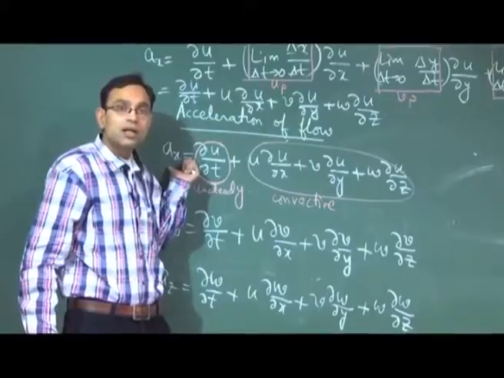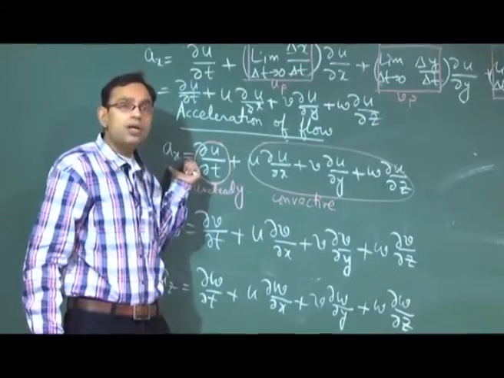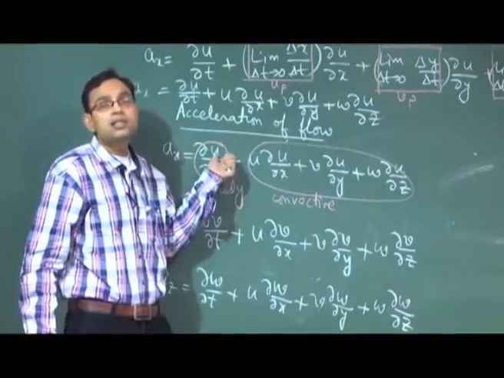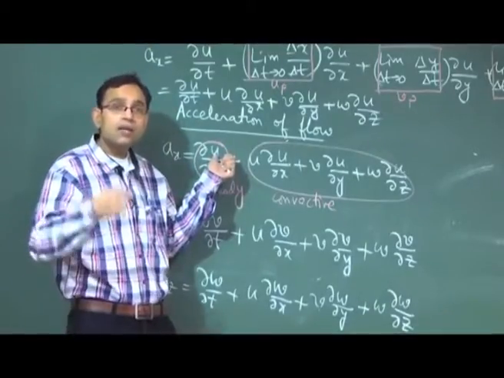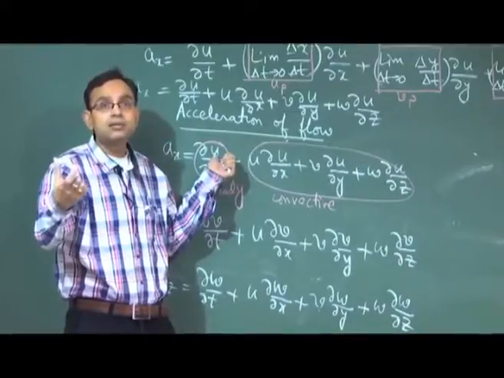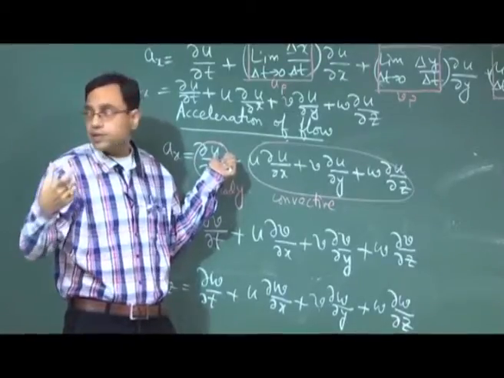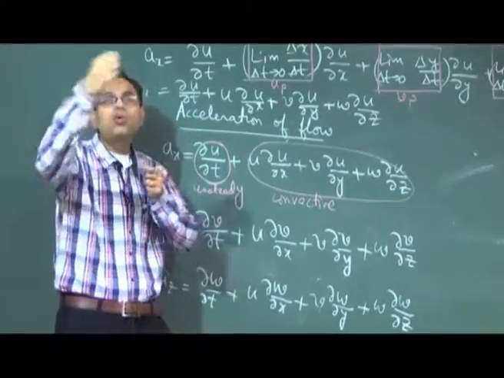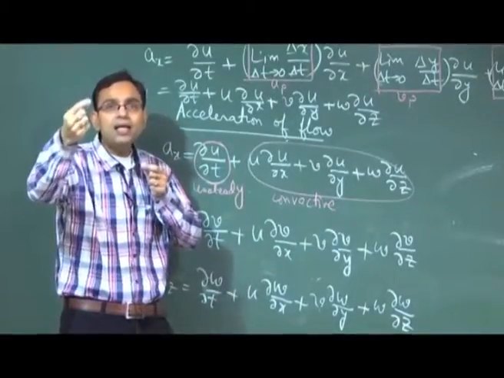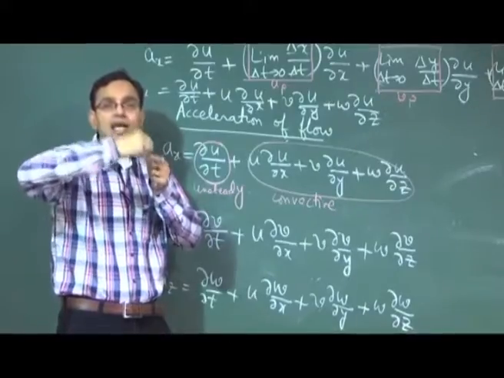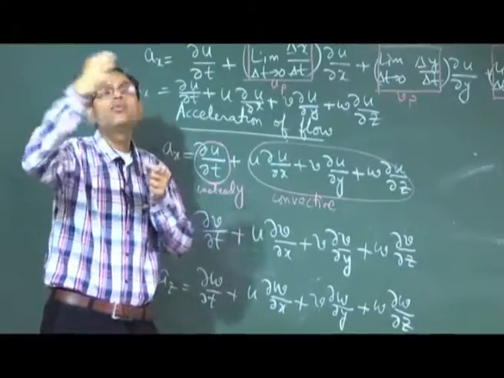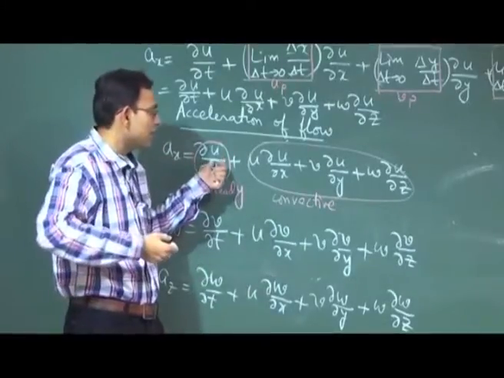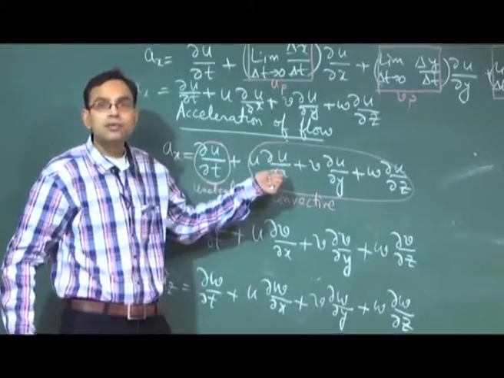But there can be another component of acceleration even if the velocity at a given point is not changing with time. So in a steady flow the particle may be accelerating. So how is it possible? It is possible because the particle has gone to a new location where the velocity field has changed because it is non-uniform flow. It is steady but non-uniform, then this term is not there, but this term will be there.